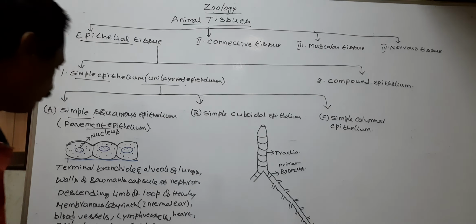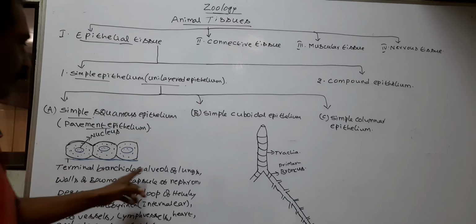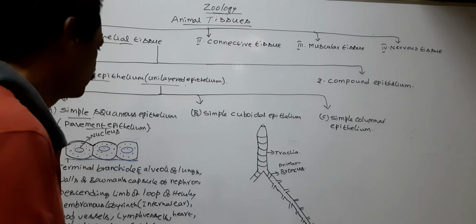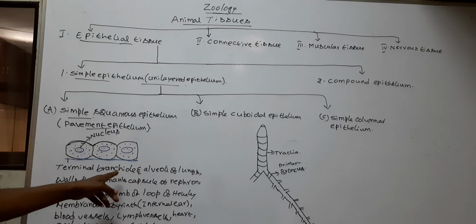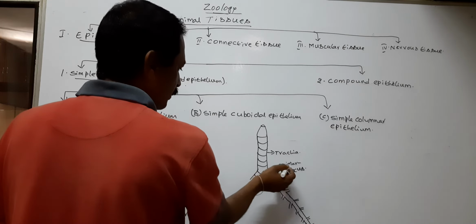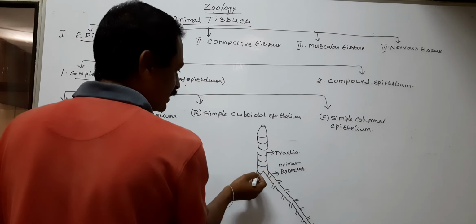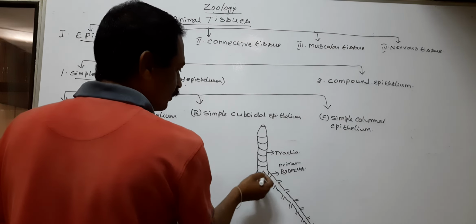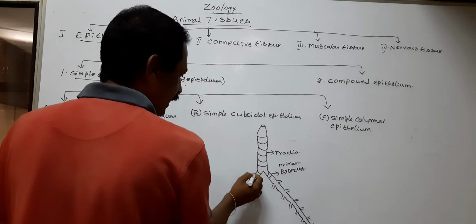So, terminal bronchiole and alveoli of lung. Here, the trachea divides into two branches called primary bronchi.